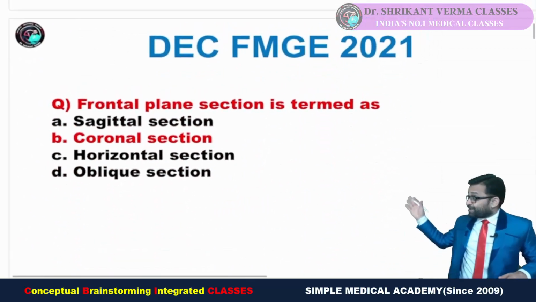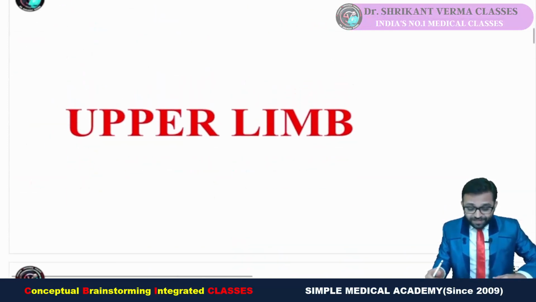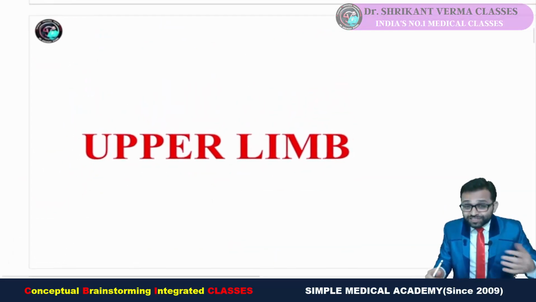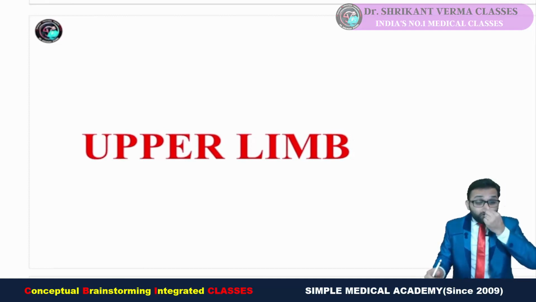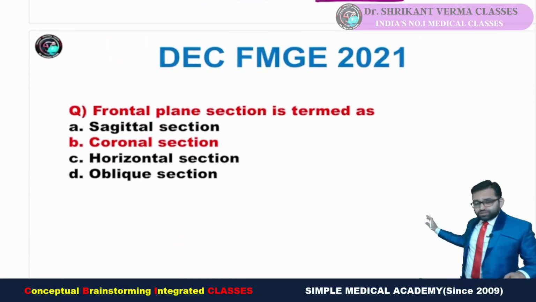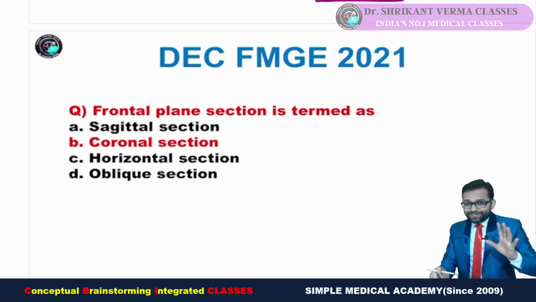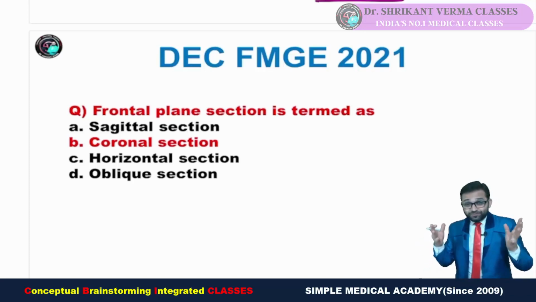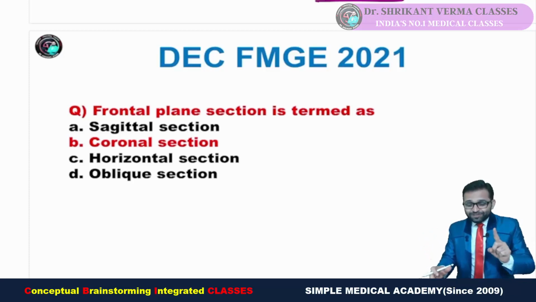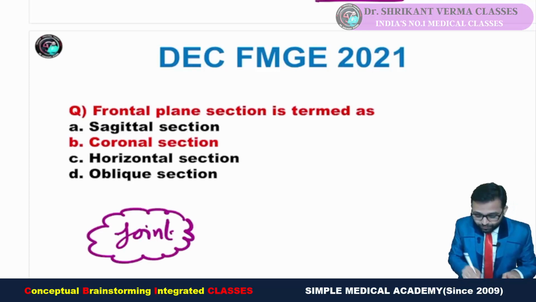This means in this December FMG 2021, two questions were asked from our general anatomy portion. Now we are going to do the question-answer discussion as well as our analysis from the upper limb portion. But before that, for the next FMG exam to be held in 2022, at least one general anatomy question will be asked, with a very high probability from joints. This is just one guess. In the next FMG, the very important topic will be joints, so we have to prepare for it.